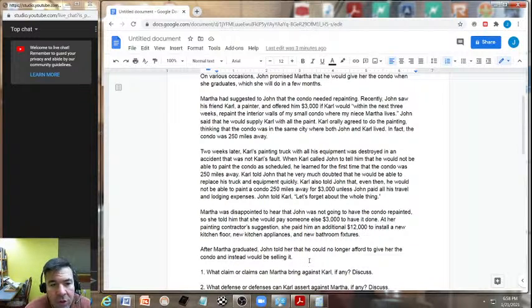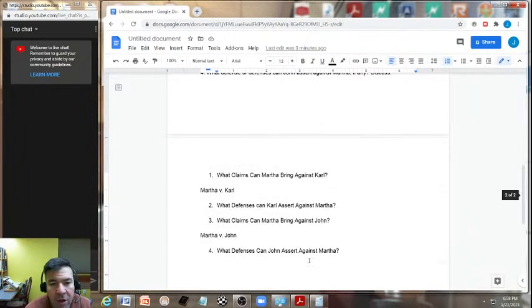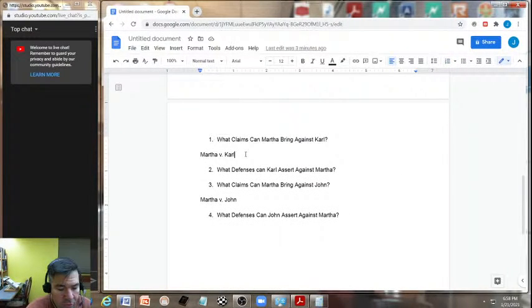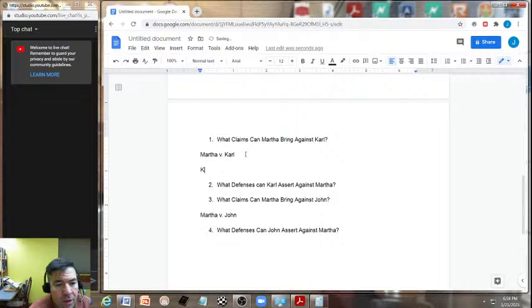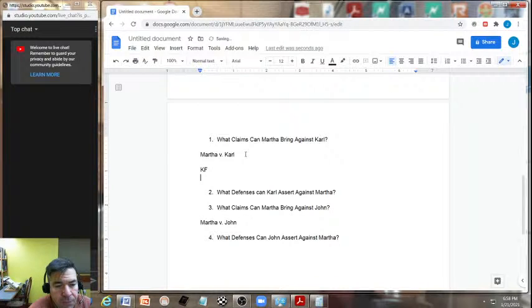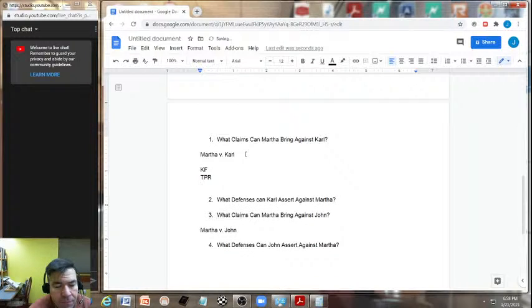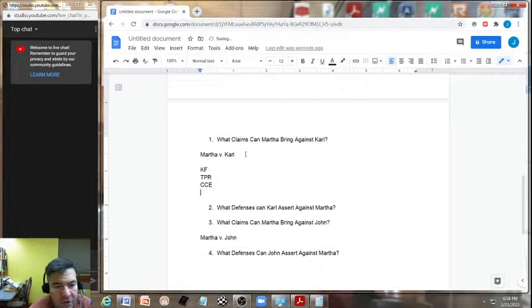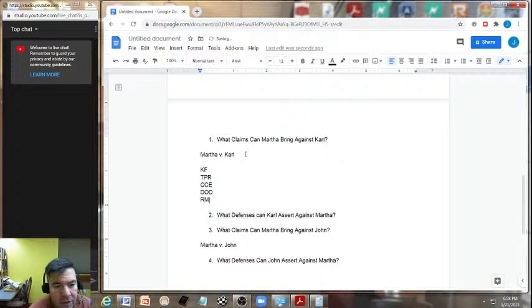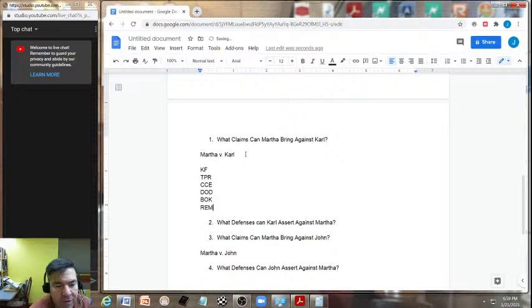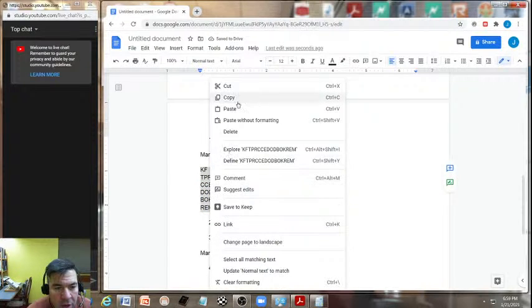Okay, it looks to me like we have area of law, contract law. So we're going to put that in right now. Contract formation, third party rights, conditions, covenants, excuses, discharge of the duty to perform, remedies, breach of contract, and remedies. Okay, copy and paste this below, and we should be well on our way.